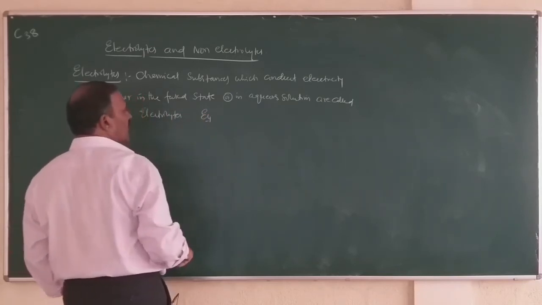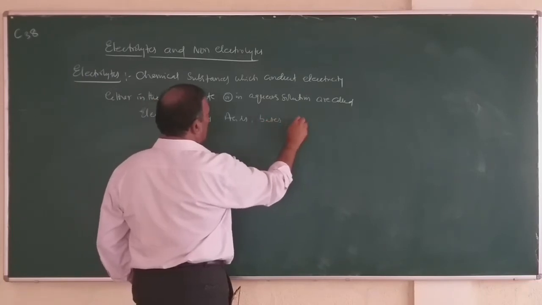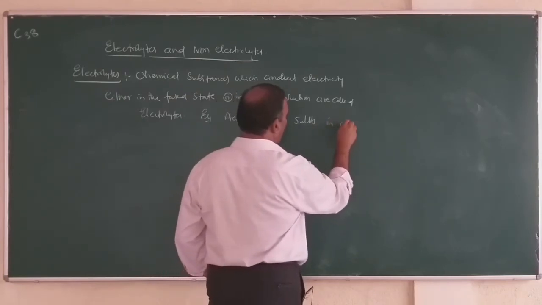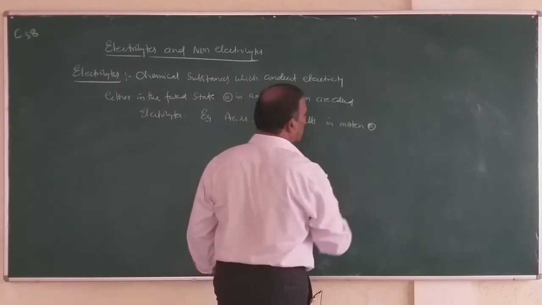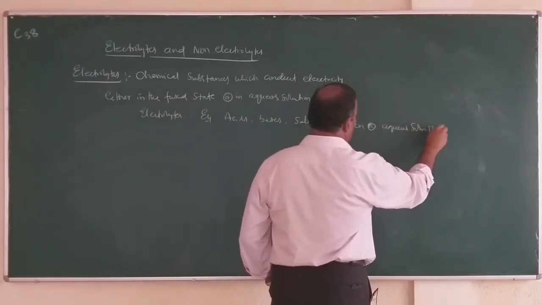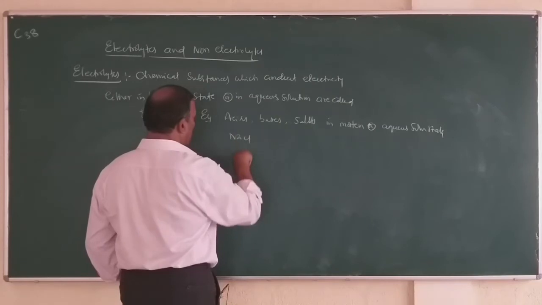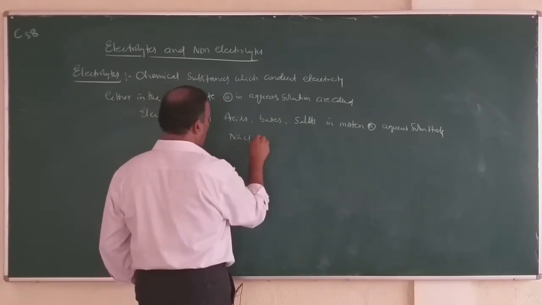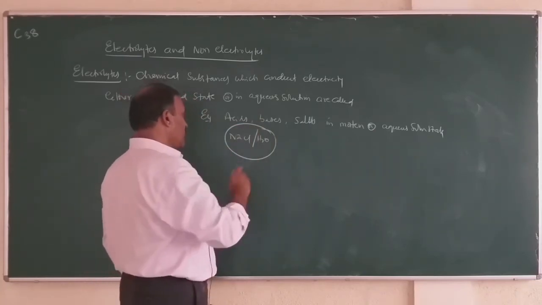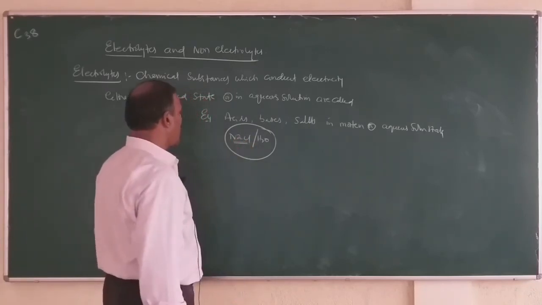Example, acids, bases, salts, in molten or aqueous solution state are called electrolytes. Say for example, when sodium chloride is dissolved in water, you will get solution of sodium chloride. So this solution of sodium chloride conducts electricity, hence sodium chloride is an electrolyte.